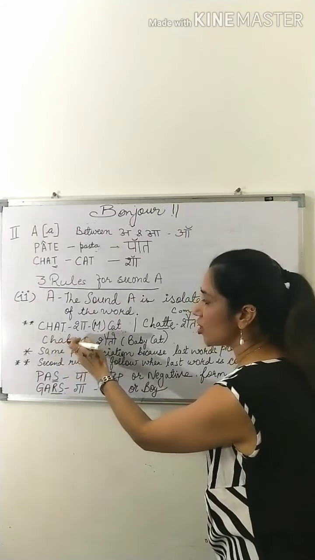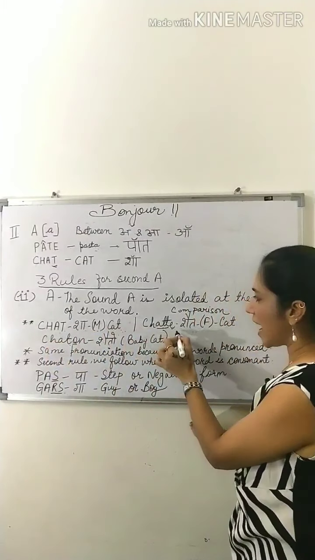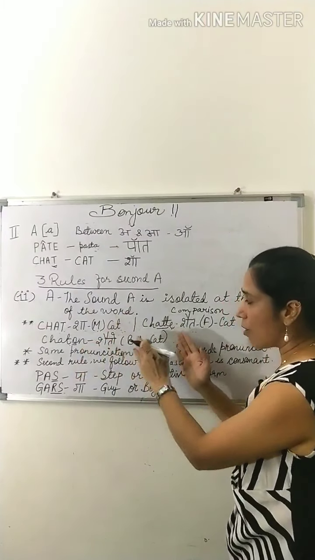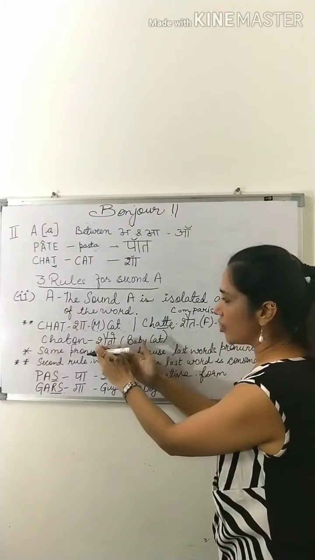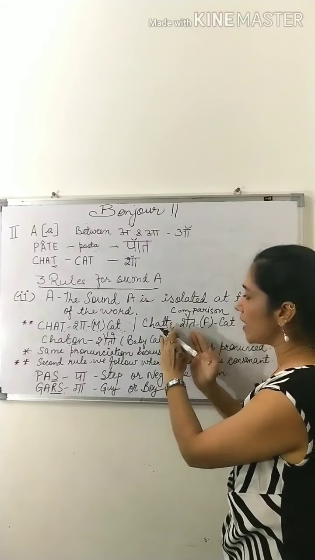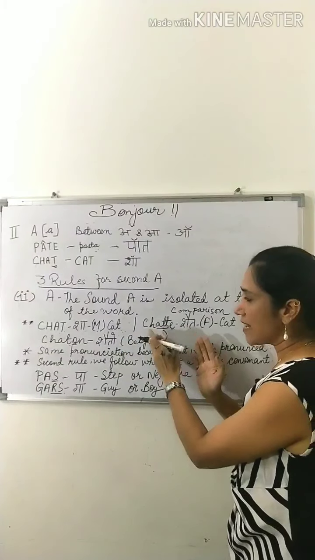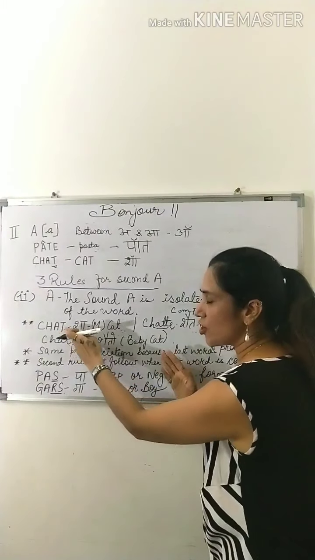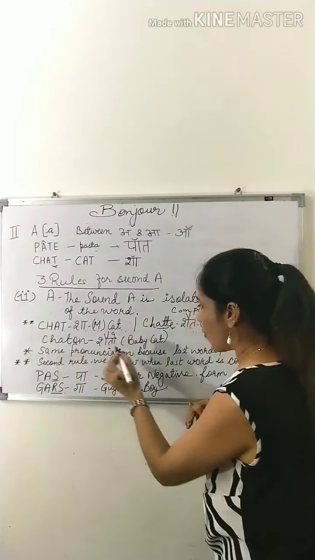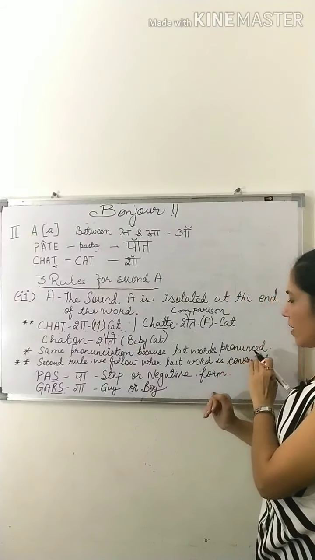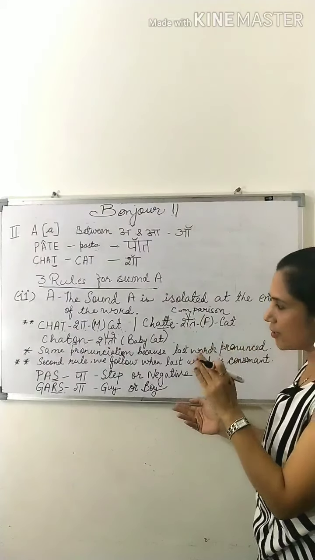Sha, shat, chaton. The sound of shat and chaton is same because we are giving pressure on the last words. But here we have sha because T won't be read. So please understand, last letter will not be pronounced if this is a consonant.